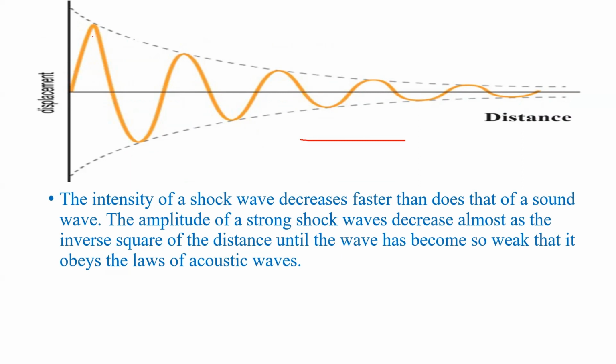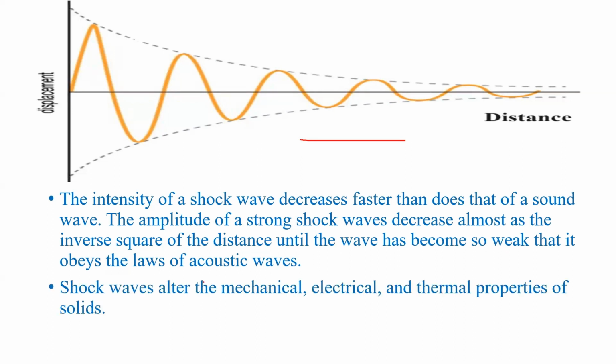The variation of this amplitude is proportional to 1 by r square, where r is the distance traveled by these shock waves. That's why the intensity falls much faster than ordinary acoustic waves. That's why after a short period they come down to the ordinary acoustic range. And shock waves alter the mechanical, electrical, and thermal properties of solids.